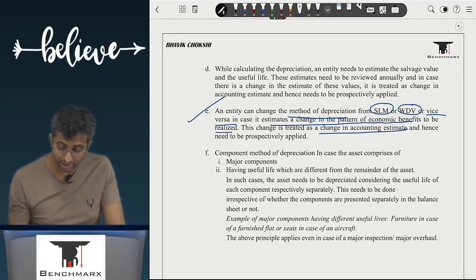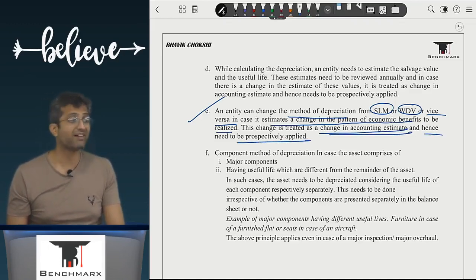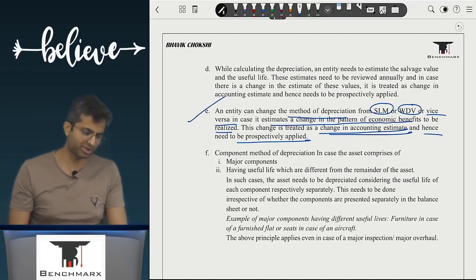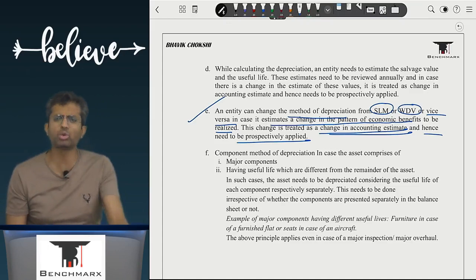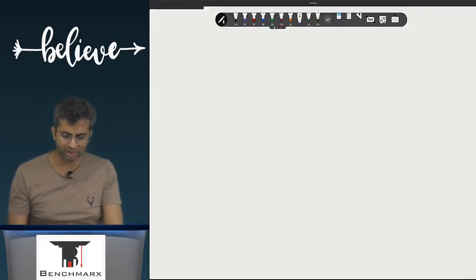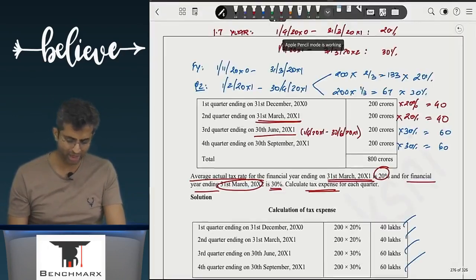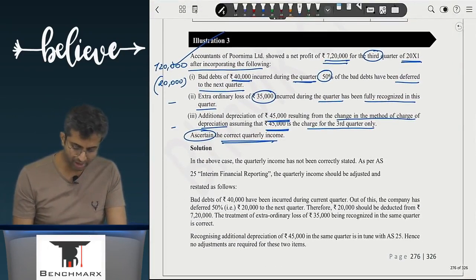The change is treated as a change in accounting estimate and hence it needs to be prospectively applied. I've actually changed my estimate. I've changed my method, and because of the changed method there is a higher depreciation. So what? It should be recorded. It is recorded. Will you have to make any changes here? No. And as a result, over here there is no further changes. Ascertain the correct quarterly income. What is the correct quarterly income?